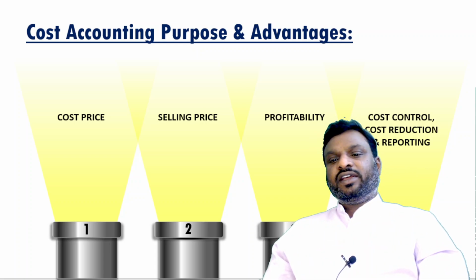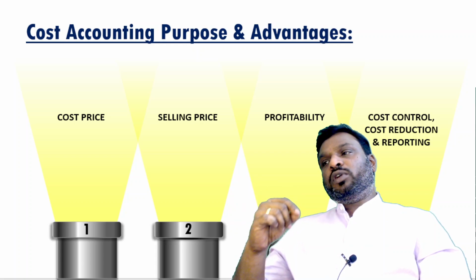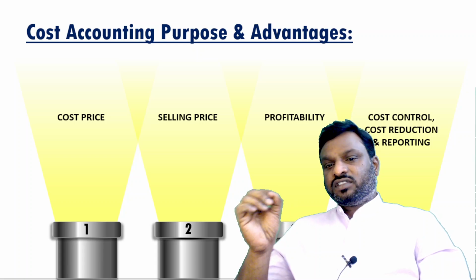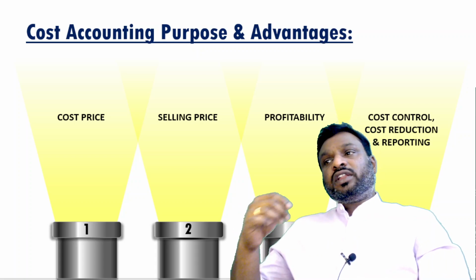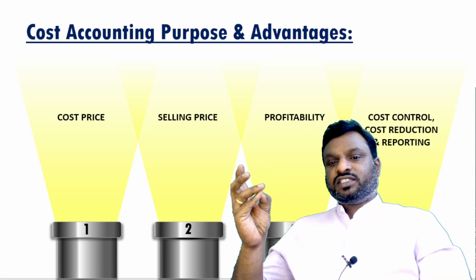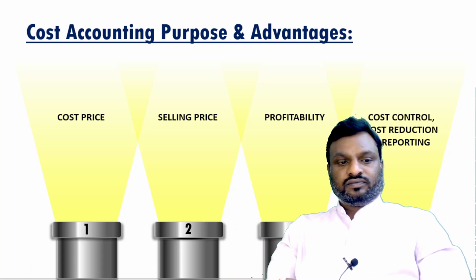Cost reduction is nothing but reducing the cost of an item without impairing the quality and the suitability of the product. Without reducing the quality of a particular product or service, if you can reduce the cost of an item or service, then that is called a permanent cost reduction. This is possible by cutting down and controlling all kinds of wastages and reducing the ineffectiveness and inefficiencies in material cost, labor cost and overheads.